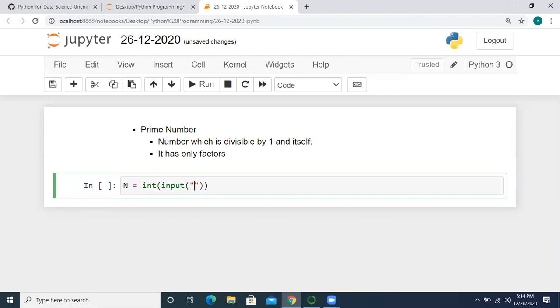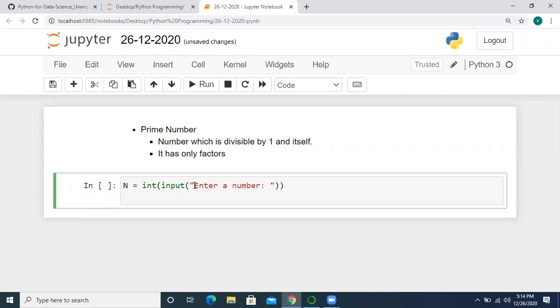Input is an inbuilt function. Enter a number. So to check whether the number is prime or not, we are taking that particular number from the user. After reading the number, we have to check how many factors there are for that number.